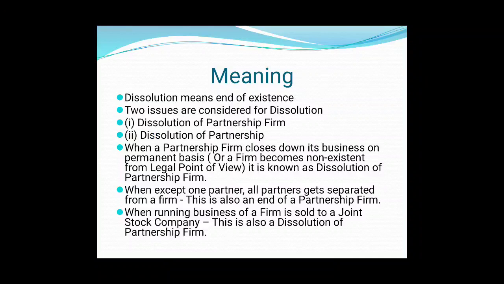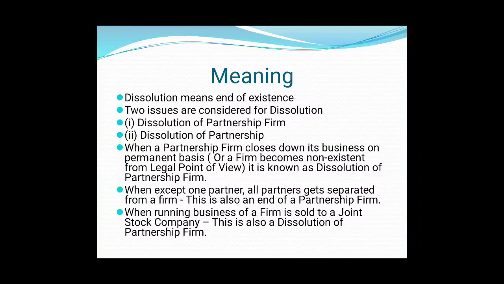And sometimes if a firm has lost its existence from a legal point of view, it is also known as dissolution of partnership. What else? When except one partner, all partners get separated from a firm. Suppose there are four partners and one remains and the remaining three leave.